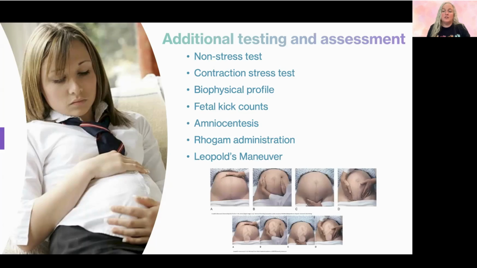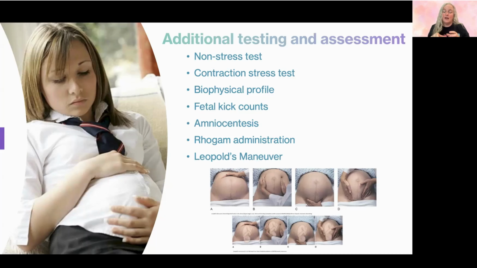So the Leopold's maneuver is a way of determining the position of the baby. We'll do this sometimes at the end of the pregnancy, also on labor and delivery, if we want to make sure the baby's head down, or we're determining where to put our monitors. The way we do Leopold's is to palpate. So we feel the top of the uterus first, and then we come down the sides. When we're on the top, we're feeling for that solid mass. So it's either a head or a butt, unless the baby's transverse. And then we come down the sides, and one side should be smooth because it's the baby's back, and one side's more lumpy, bumpy, and that's the small parts, the arms and the legs.